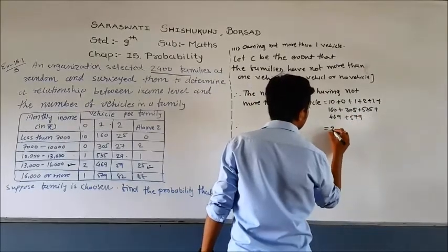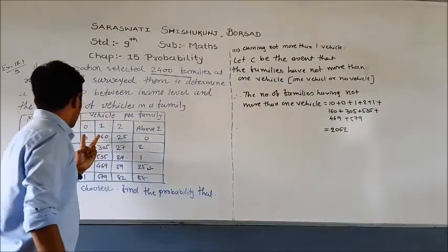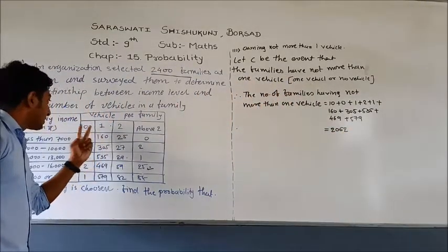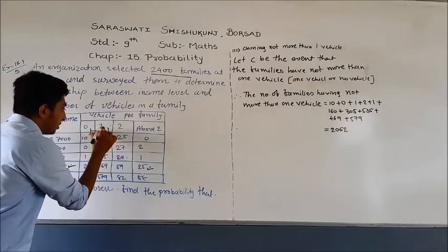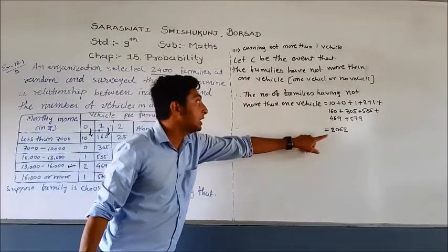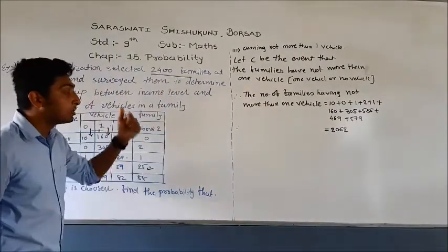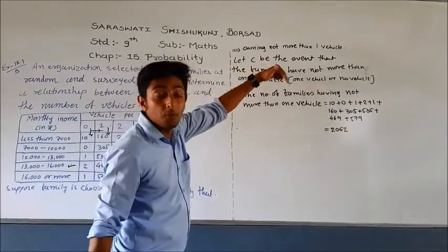Our answer is 2060. You need to sum both columns, this 0 vehicle column and this column. So you will get 2062. So there are 2062 families having not more than one vehicle.